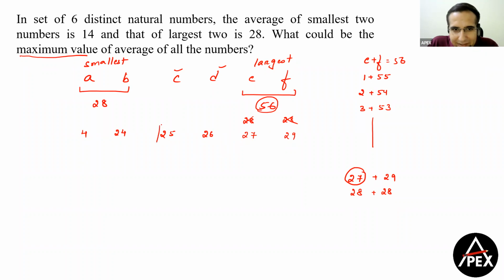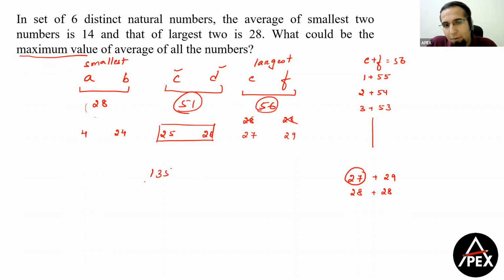Now अगर हमको maximize average करना है, तो हमको C और D को maximum करना है. And C and D maximum तभी हो पाएंगे जब हम E को maximize करेंगे. Right? So therefore इन दोनों का sum हो गया 28, इन दोनों का sum हो गया 56, and इन दोनों का maximum sum हो गया 51. Now, what is the sum total in all? 56 plus 51 होता है 107, 127, and this is 135. Of 135, I'm dividing by 6, which will give you 22.5, should be the average of these 6 numbers. So this is how we are looking at in these kind of questions altogether.